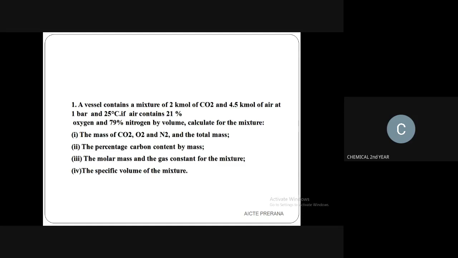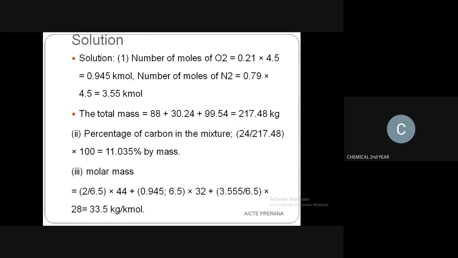For nitrogen and oxygen they have given percentages, so we are converting the fraction into moles. We get 0.945 kilomole for oxygen and 3.55 kilomole for nitrogen. That is what we are going to use for the molar mass.